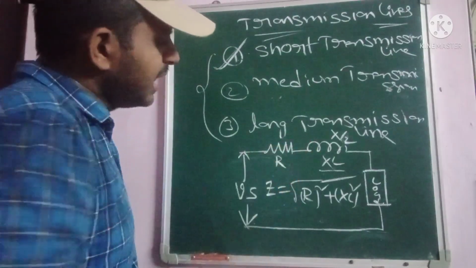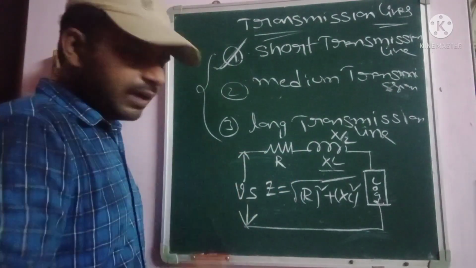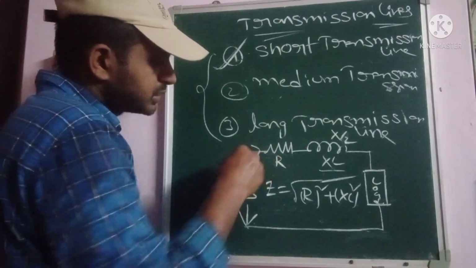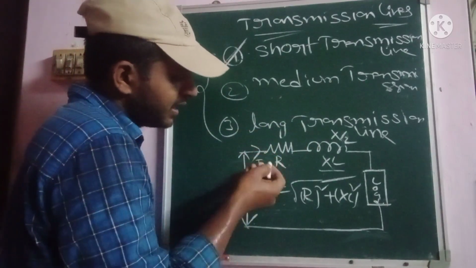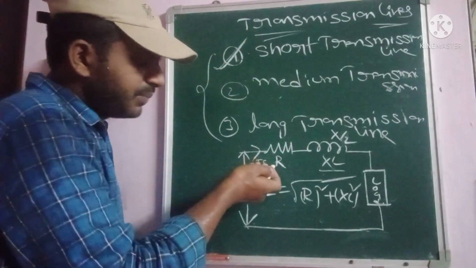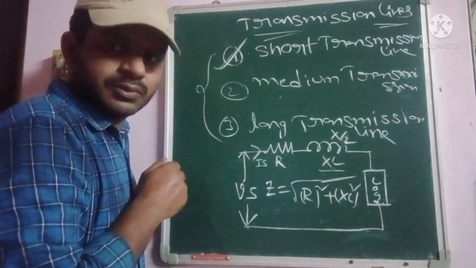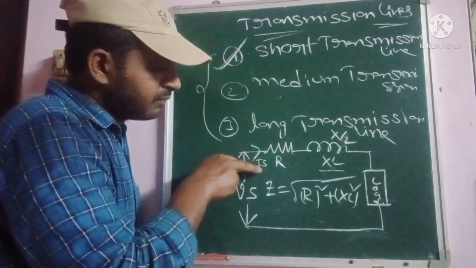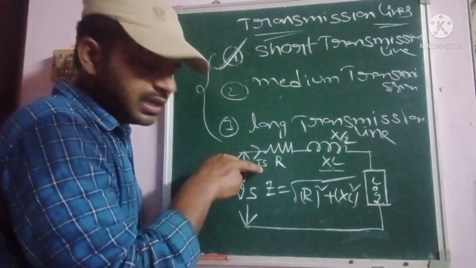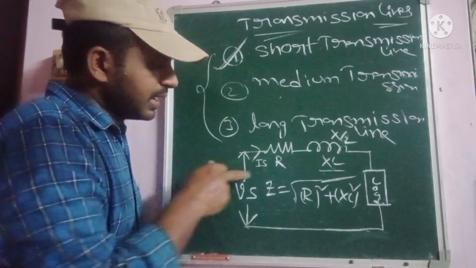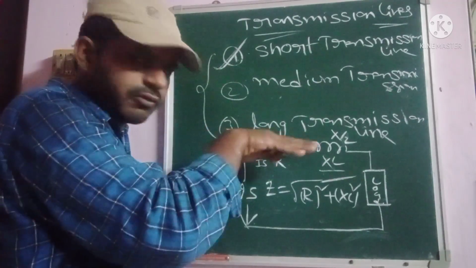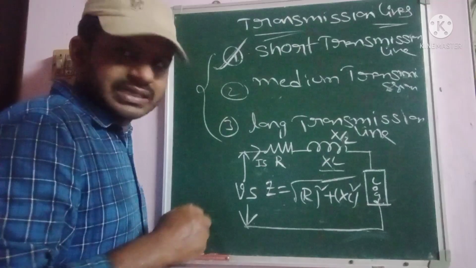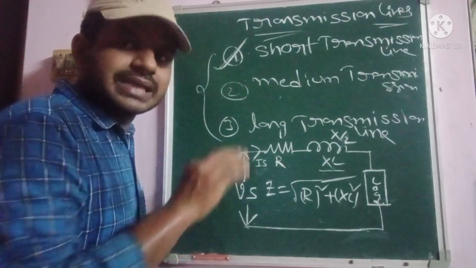Okay, and here this is the sending end voltage, Vs, and some current will be flowing through the entire line, that is IS. Sending end means the sending end current will be flowing, that is IS, which is represented as I. Okay, but at the sending end some current flows, let us call it I. Since it flows from the starting end, which we indicate with S, it is indicated as IS.